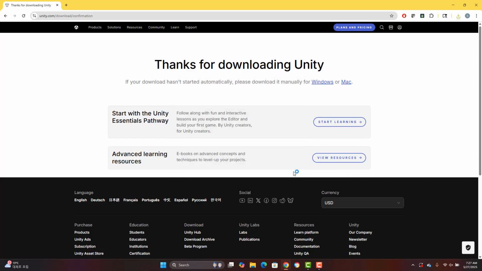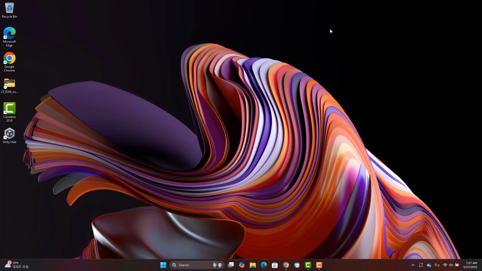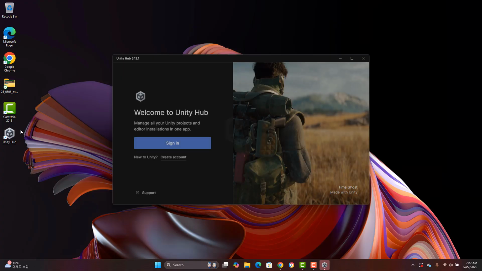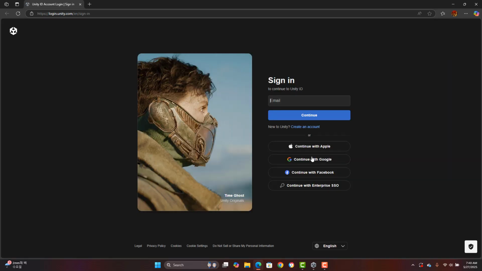Okay, finish. Okay, then now what you will see on your desktop is Unity Hub icon right over here. Okay, and it actually opens up right away. Okay, and to use Unity, it's recommended to create an account with Unity. So you can click create account. So here, if it's your first time you use Unity software, you need an account.